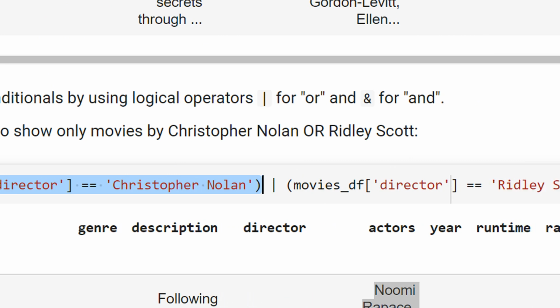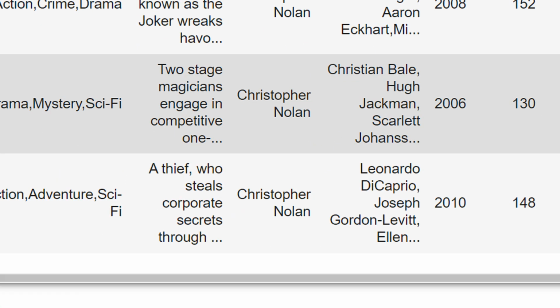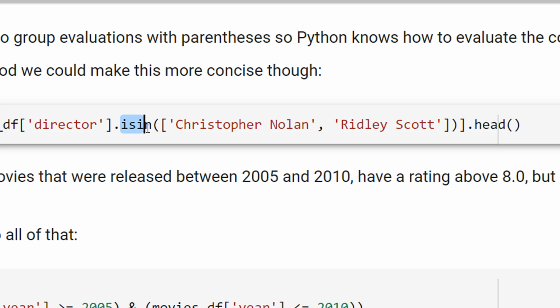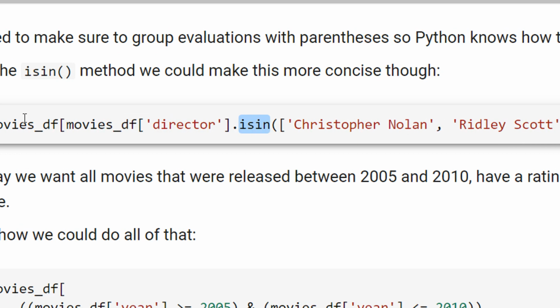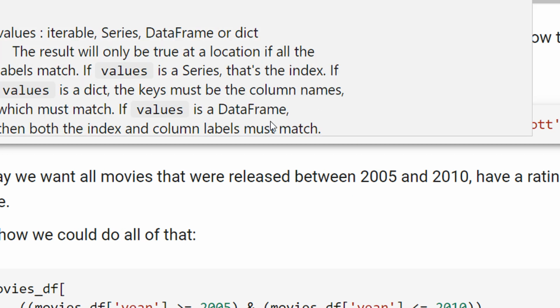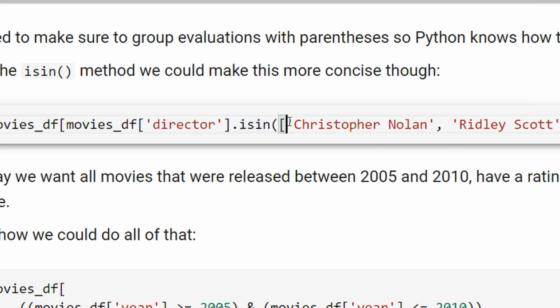So a shorthand will be to use the isin operator, right? So what I'm saying, for directors, should be in, right? The in operator, if you remember in for loop, for i in range, right? So in is basically inclusive. You can see the help file also. So I'm specifying a list of directors here.